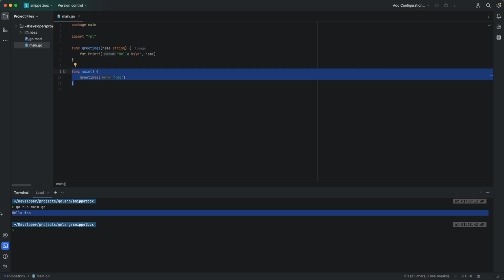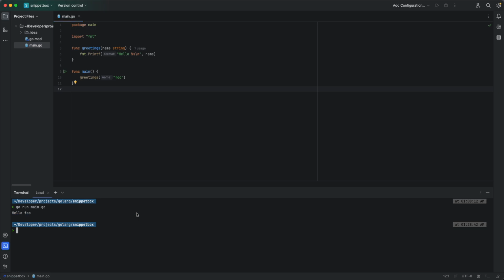Now you are seeing a hello foo in our console. Now, I'm sure you have noticed that we are not actually running this concurrently. Why? Because we did not put the go keyword in front of this function, right? So to do that, let's just simply add the go keyword. And now this function is a Go routine, meaning this will now run concurrently. Okay, so let's try to run this again.